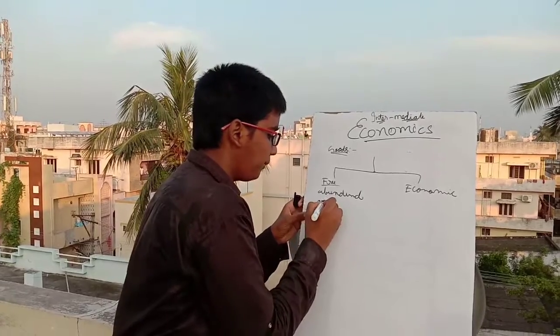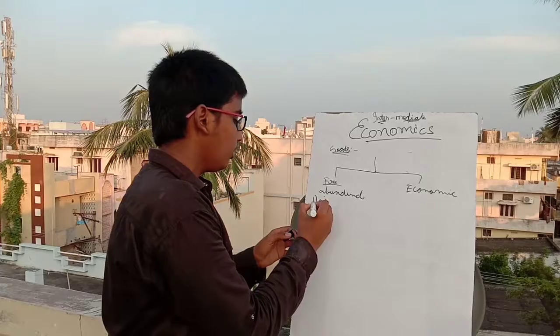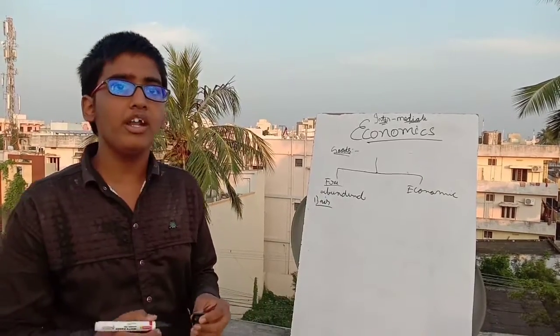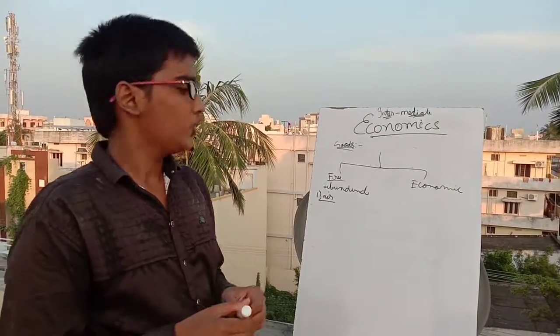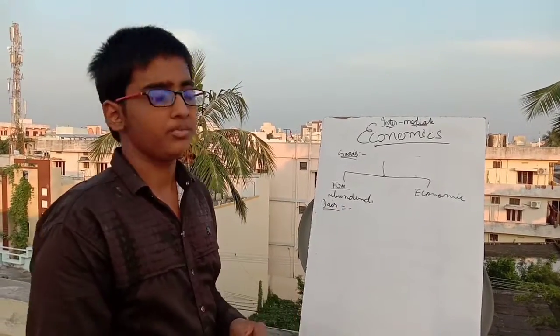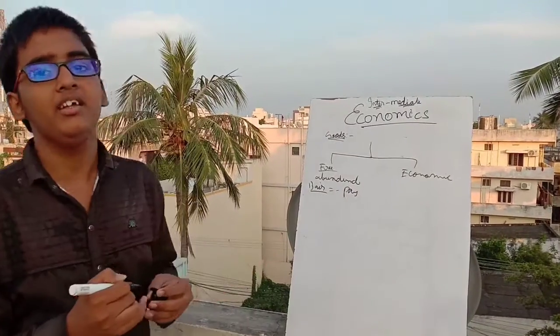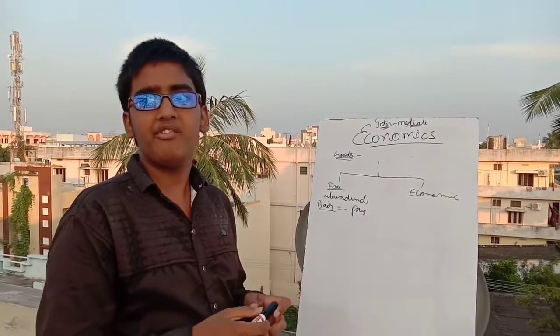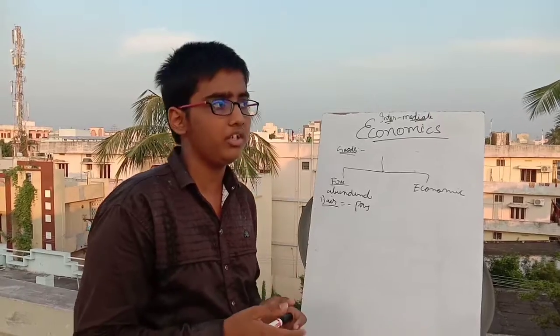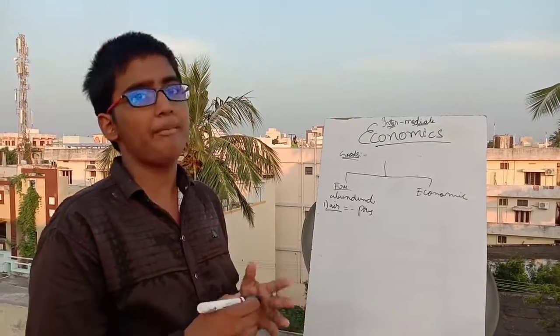If we take the example of air, the air is present for the whole world, so the whole world has a sufficient amount of air. We don't have to pay or exchange anything for getting air. The air is free for everyone. Everyone can use it. So air is one example of a free good.